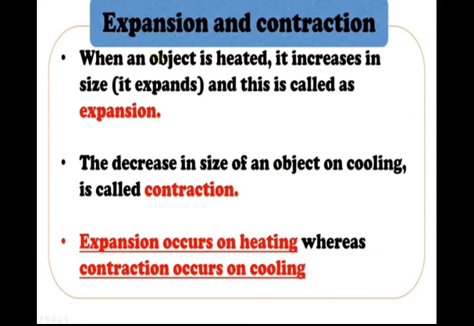When an object is heated, it increases in size, which means that it expands. This is called expansion, which means that on heating, the size increases. And what is contraction? The decrease in size of an object on cooling is called contraction. Look here at how they both are connected. So expansion occurs on heating whereas contraction occurs on cooling. The expanded objects can be contracted when you cool the object.